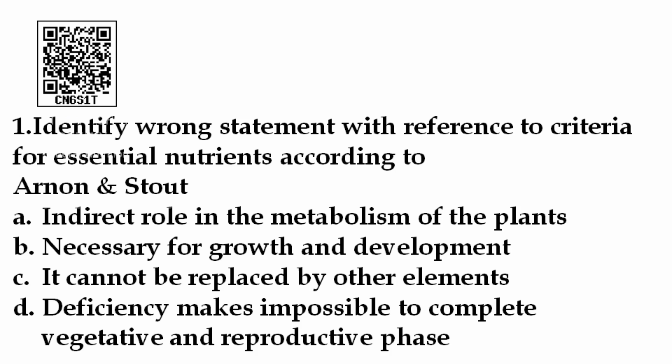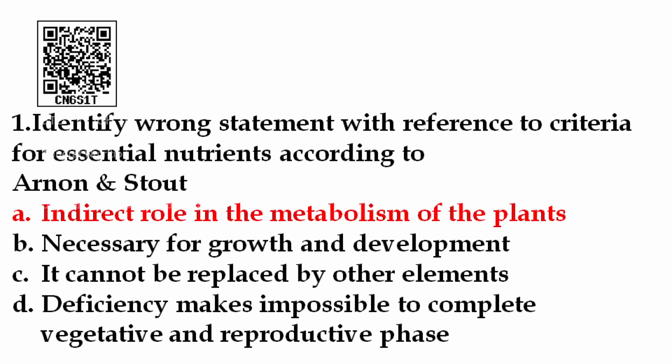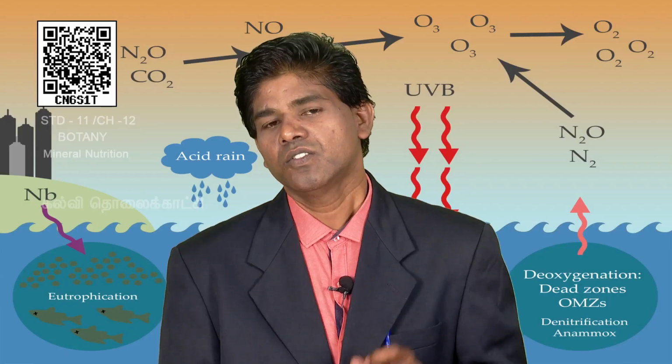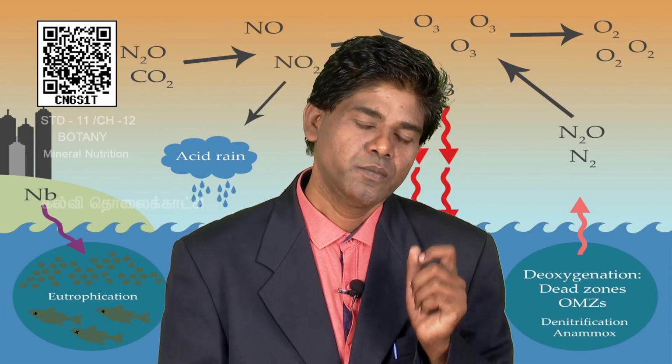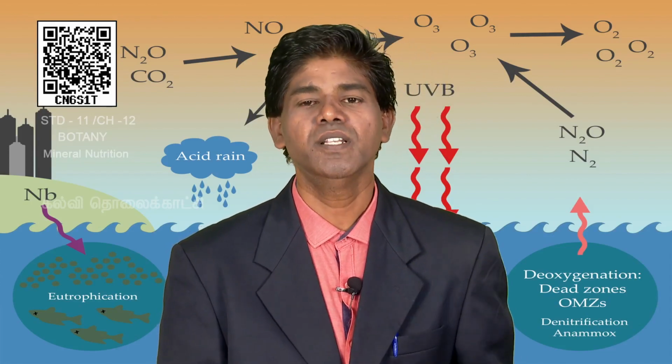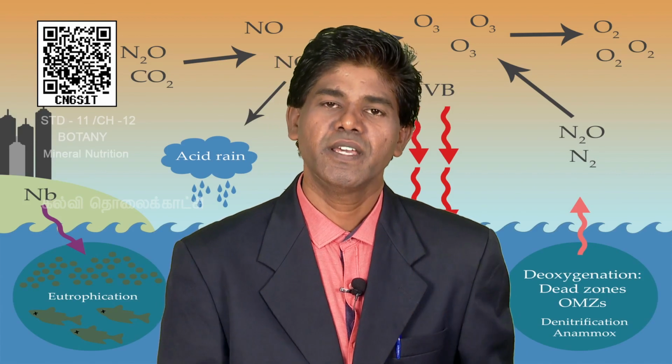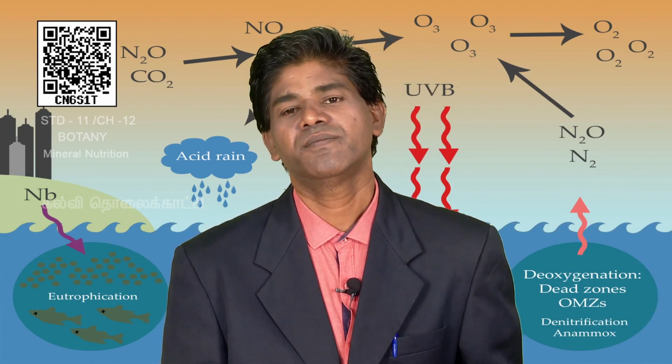Next, you can see some questions. Identify the wrong statement with reference to the criteria given by Arnon and Stout. So, out of these four criteria, which one is a wrong statement? Here, the first option, indirect role in the metabolism of the plant, is a wrong statement, because an essential nutrient plays a direct role, not an indirect role. So, the answer is A. I think this portion of the topic is very simple. Just prepare it, read the concept.